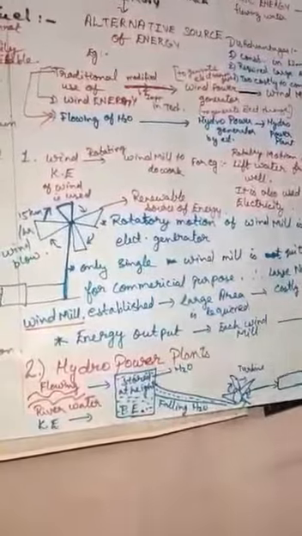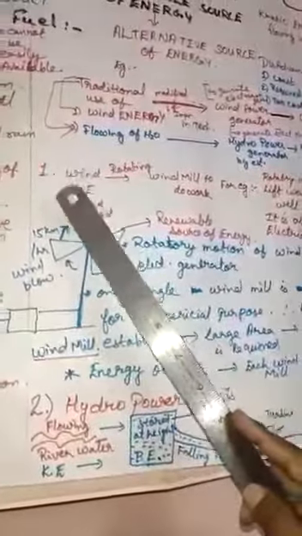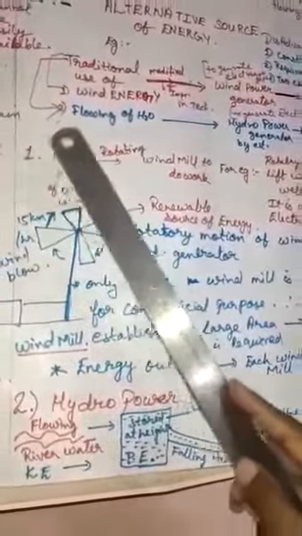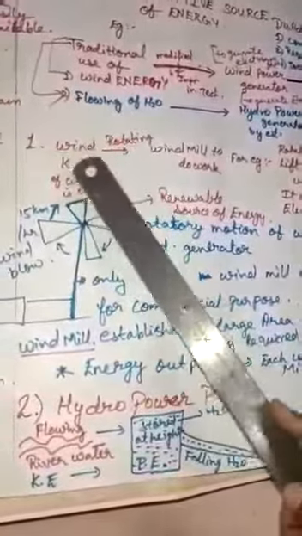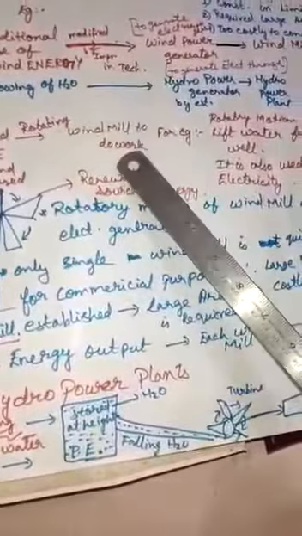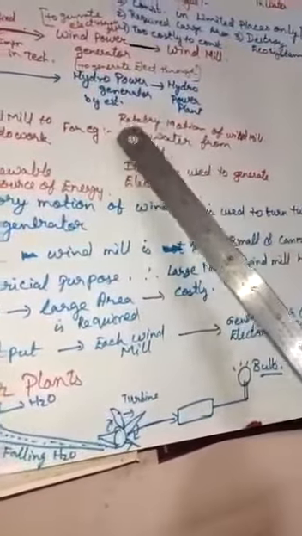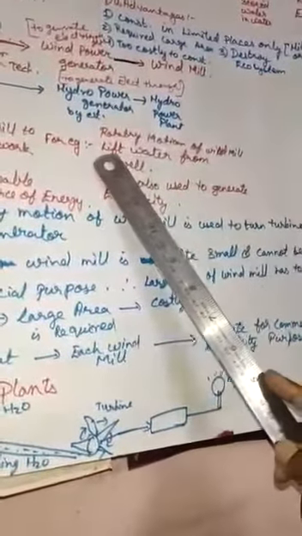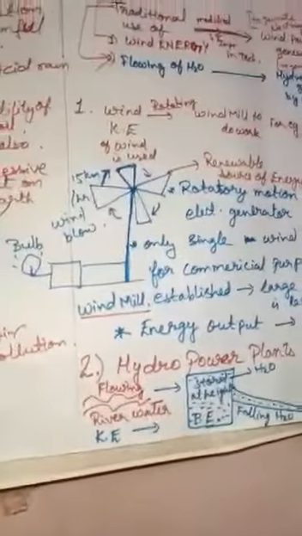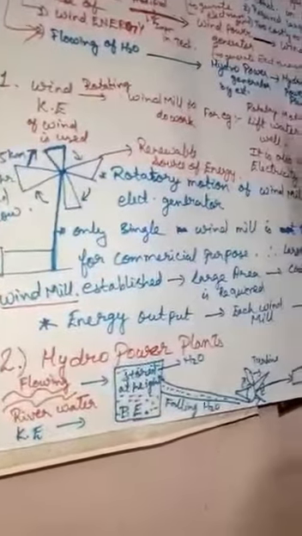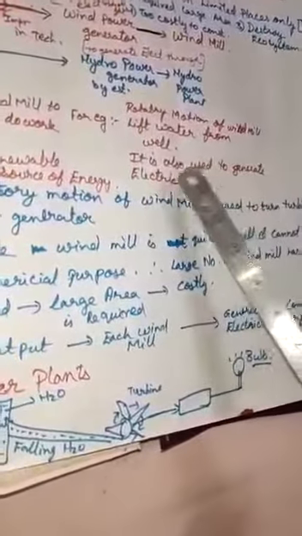First, let us see how the windmill works. See children, in ancient time, the wind rotating the windmill was used to do work. The rotatory motion of the windmill was used for lifting water from the well in olden times. Now it has been modified and improved, and we are using it to generate electricity.